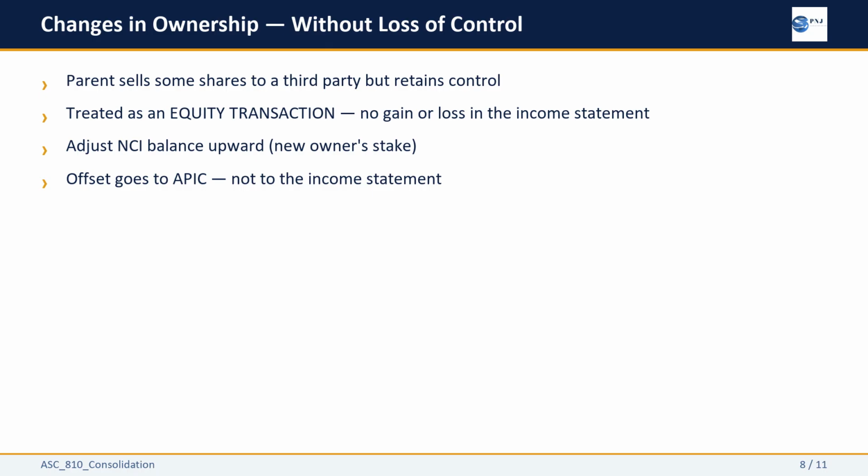Instead, the NCI balance increases to reflect the new owner's stake, and the offset goes to additional paid-in capital. The logic is clean. The group still controls the same assets and liabilities. Nothing about the consolidated group has changed in substance. What has changed is the distribution of ownership within the equity section.